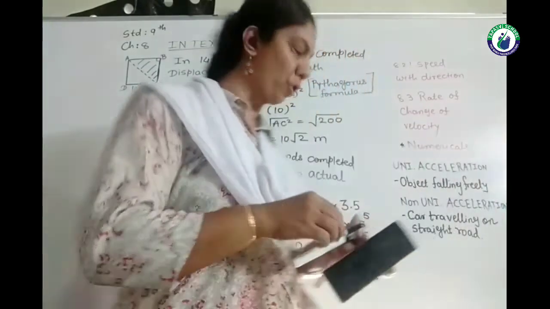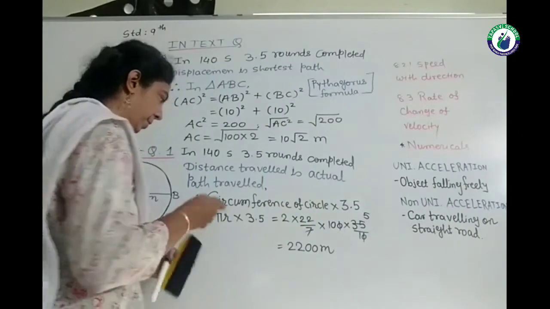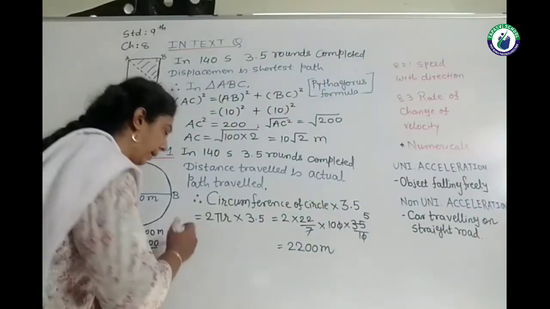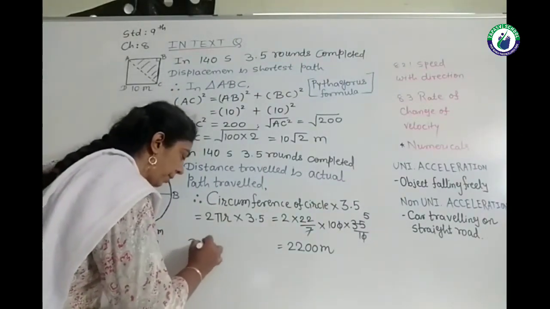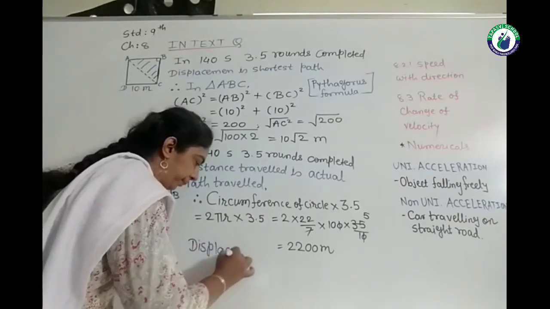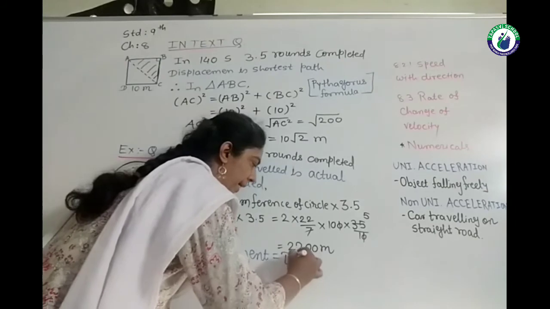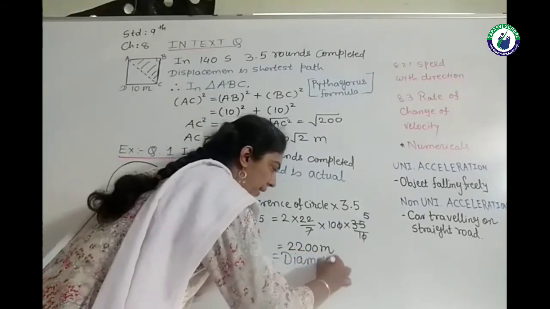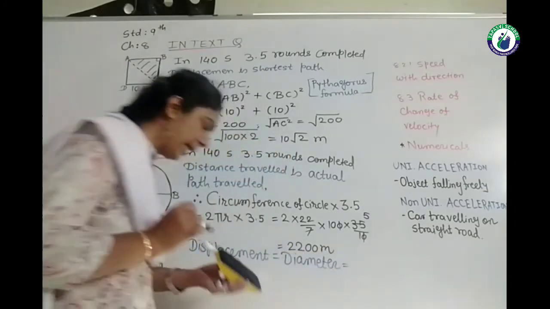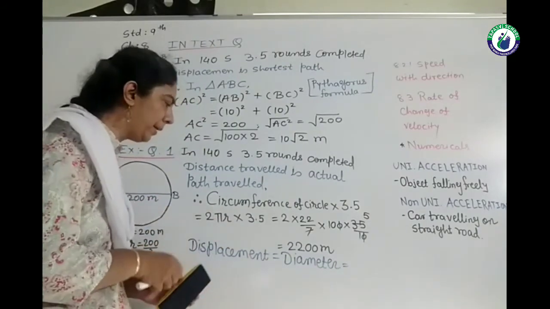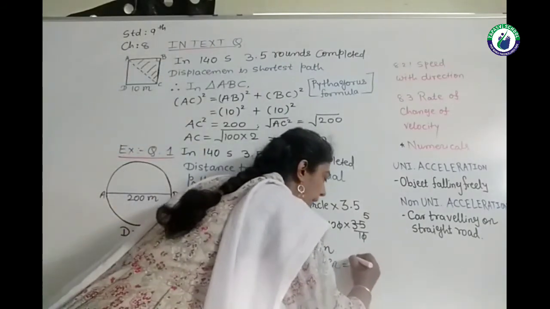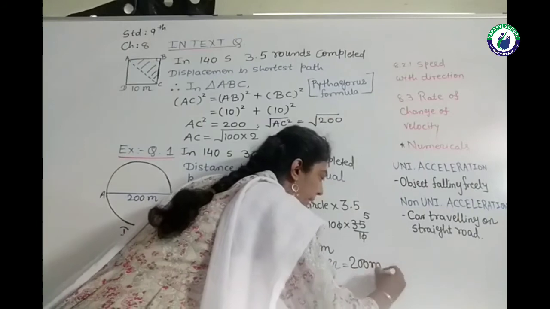So displacement equals diameter, and diameter of the circle is given as 200 meter. So displacement is only 200 meter.